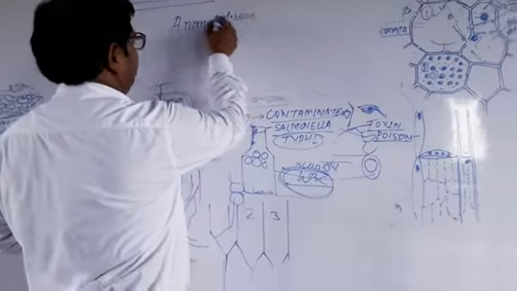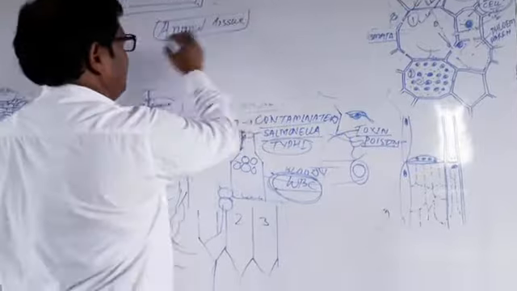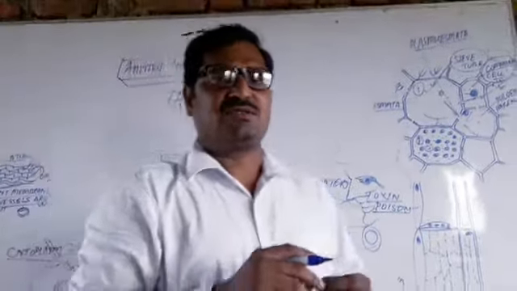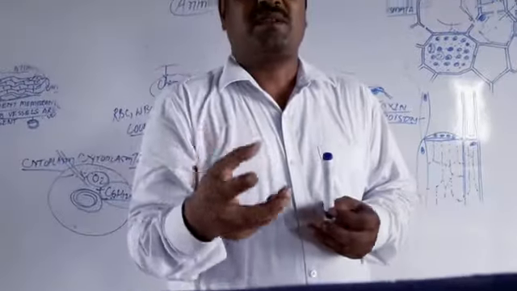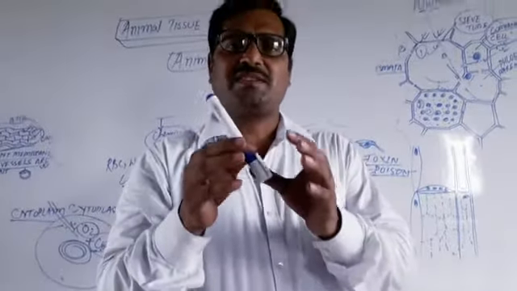Animal tissue. As we know from plant tissue, a tissue is a group of similar cells which perform a specific function.